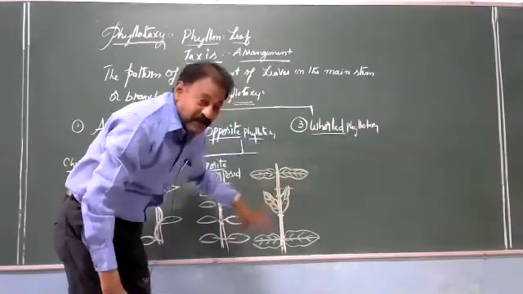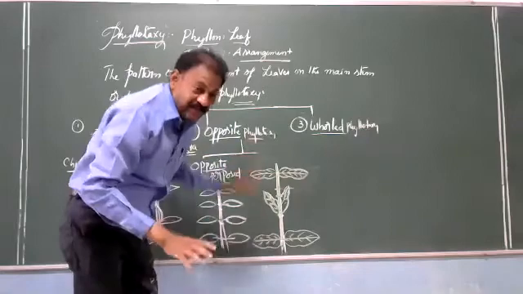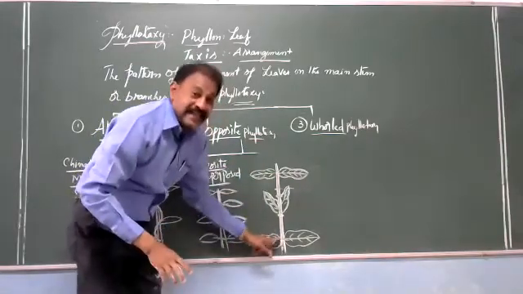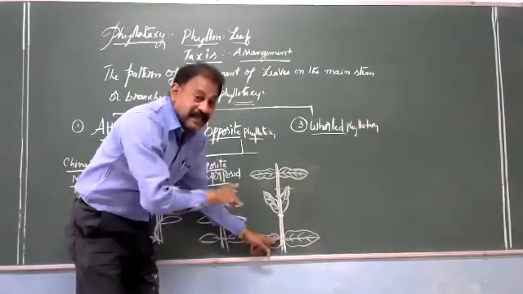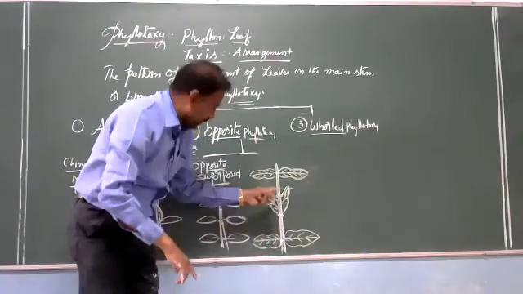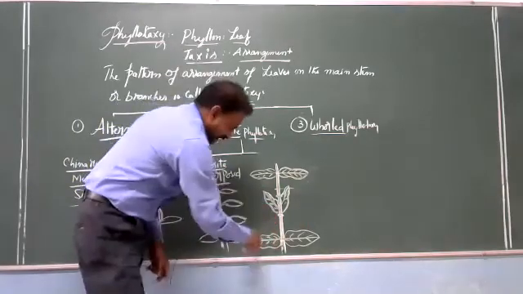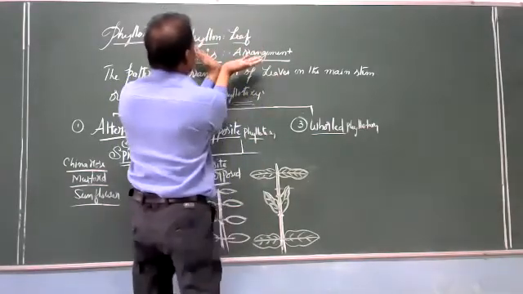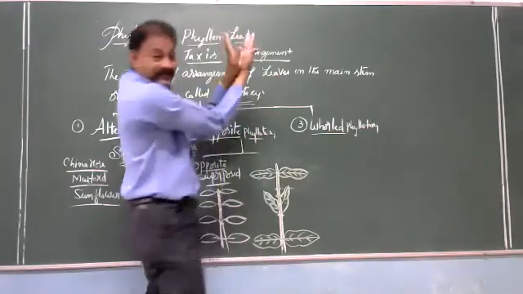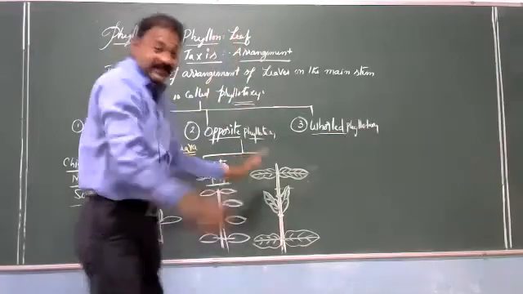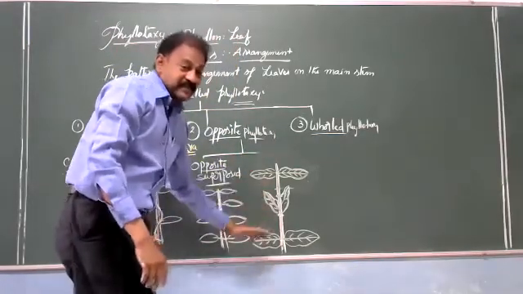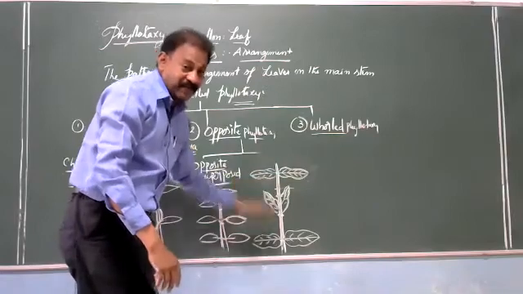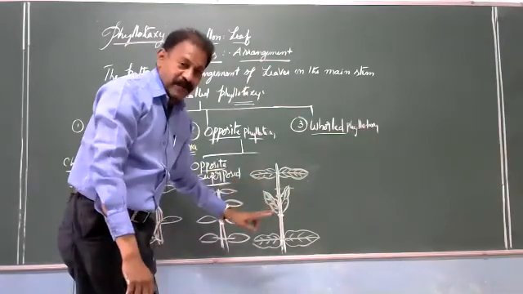So the opposite leaves at every successive node are perpendicular to the above. This is like this, this is like this, one node like this. So how does it look? This is the method of arrangement of opposite leaves only.